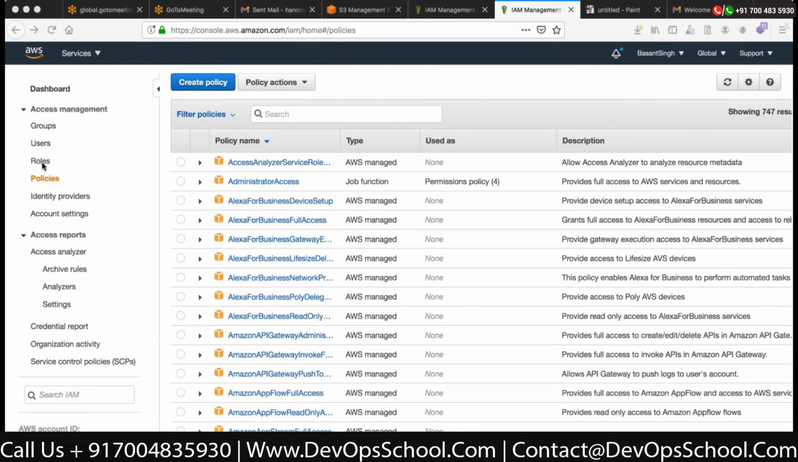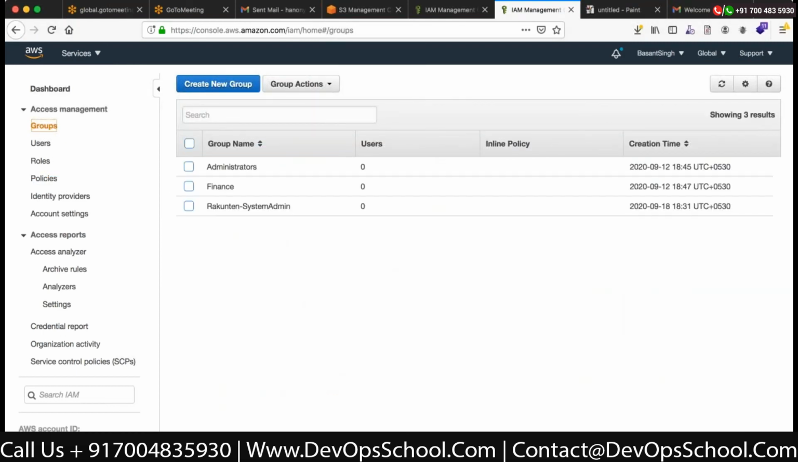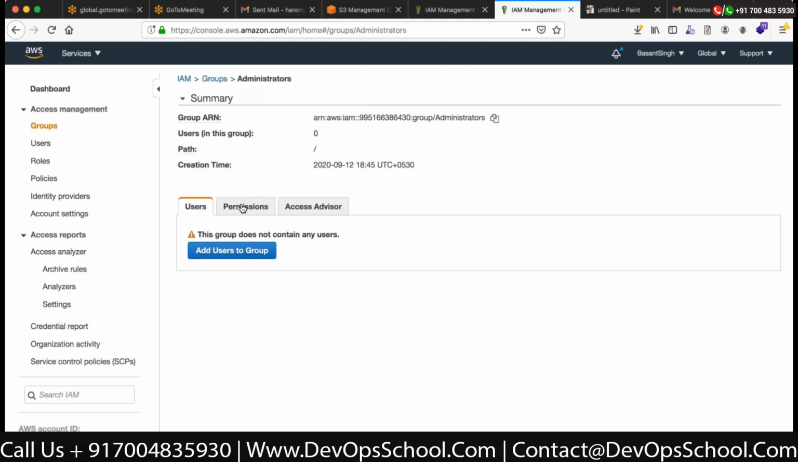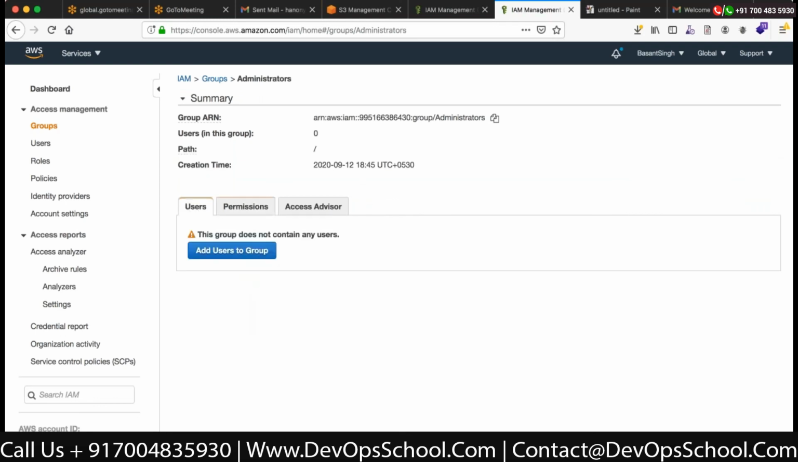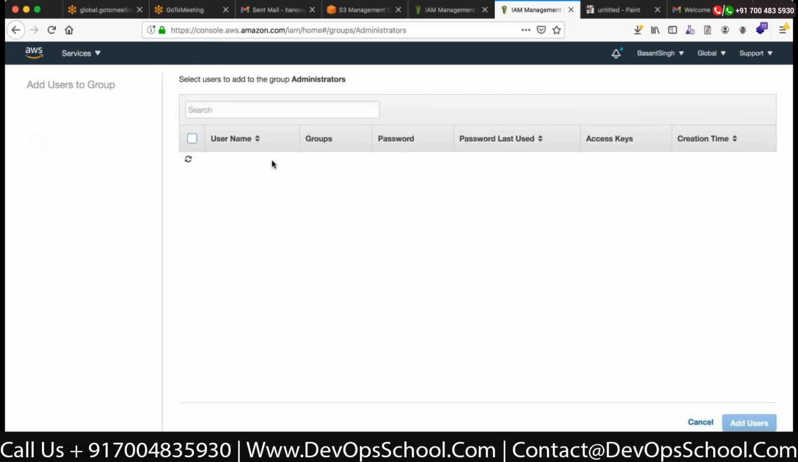All right, so we talked about policies, roles, users. Groups, as you know, you might have worked on them in the operations department and you know what groups can do. You can create groups, and in the groups you can associate users. Let's say I have three groups created. If I talk about administrator, I don't have users in it, but I have a policy attached. So you have to attach a user to the group. Click on add users to group. Here you can attach a user to the group.